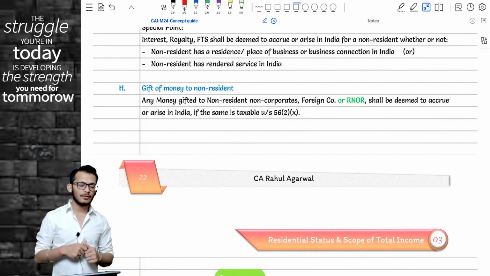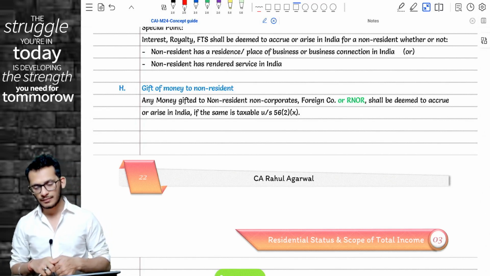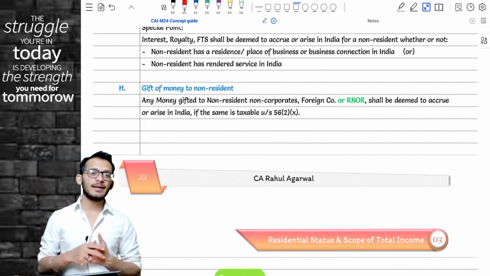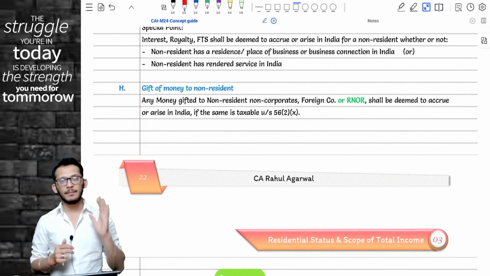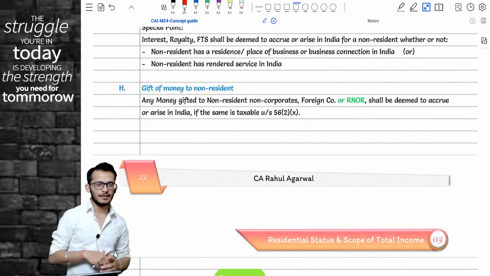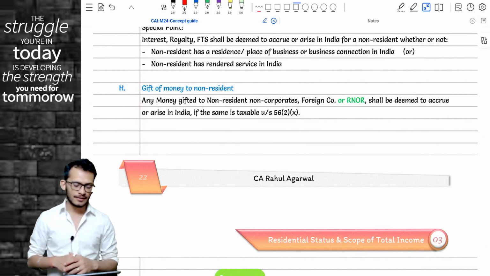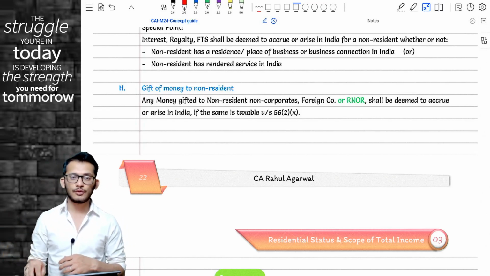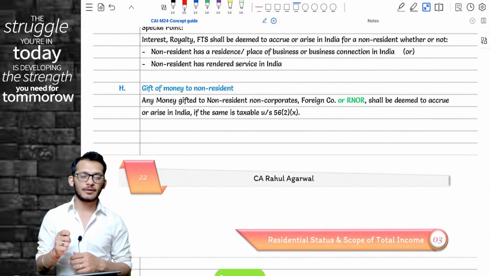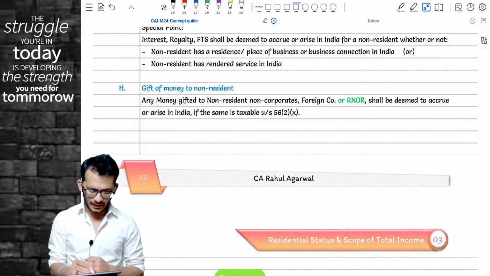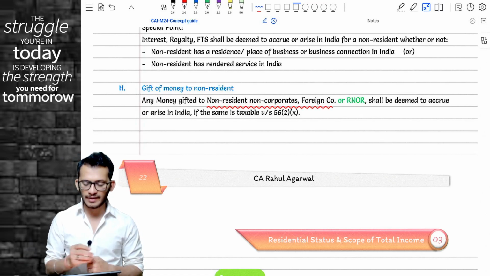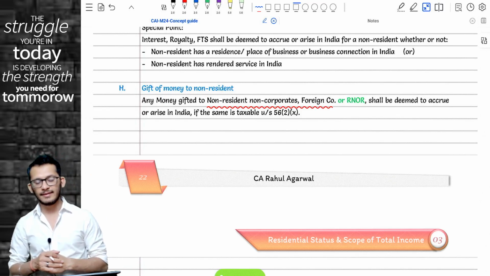To give you a background, section 9 comes and states that whenever an income is deemed to accrue or arise in India, this is taxable for all people, whether they are a resident or a non-resident. Until last year, income tax used to come and say that any kind of gift which is given to a non-resident non-corporate or a foreign company will be treated as deemed to accrue or arise in India.